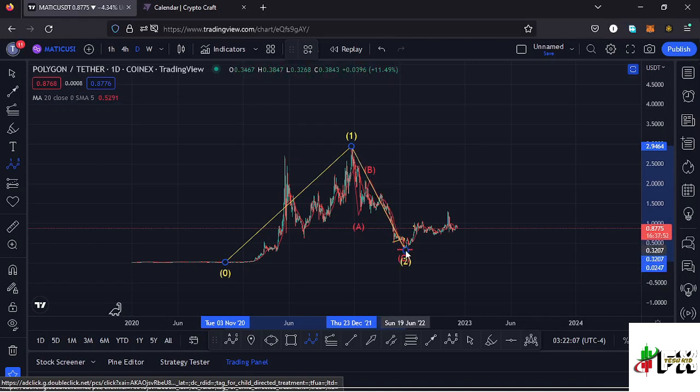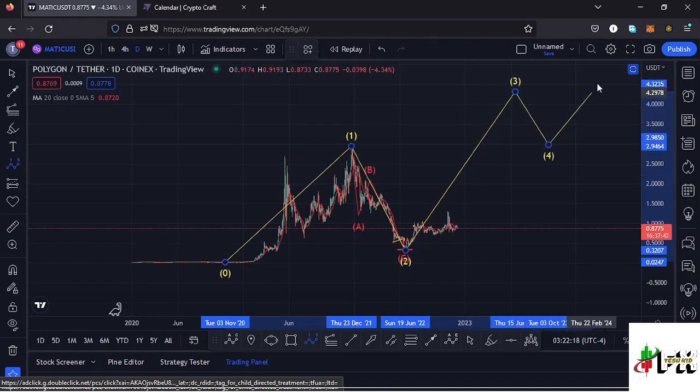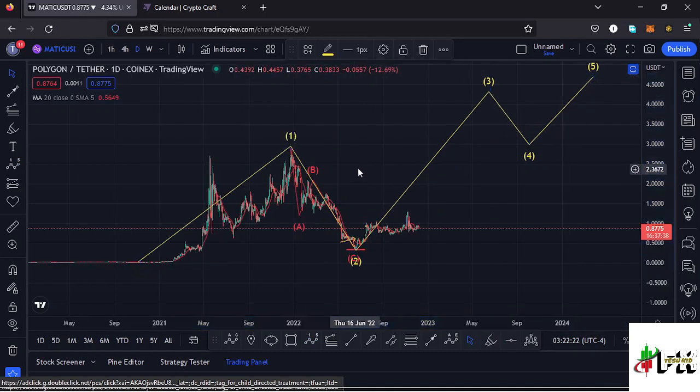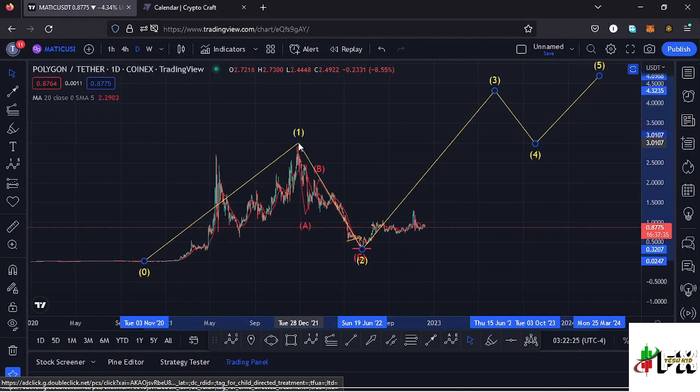After seeing that movement to the lower side in the formation of that higher Elliott wave count 2, whatever we expect next is a bounce to the upper side in the formation of a higher Elliott wave count 3, before we see a wave 4, and then continue pushing even higher in the formation of that wave 5 to the upper side.